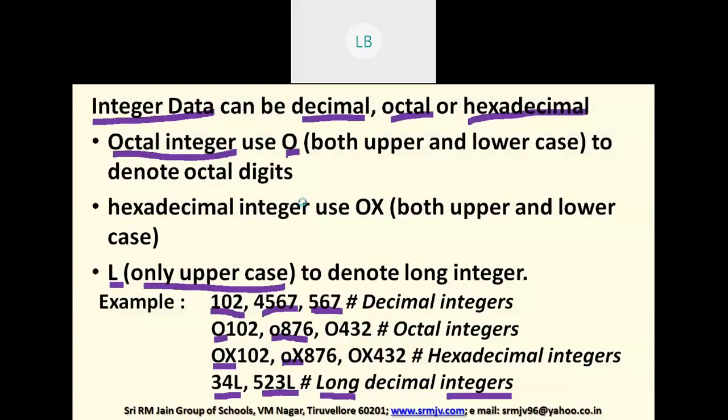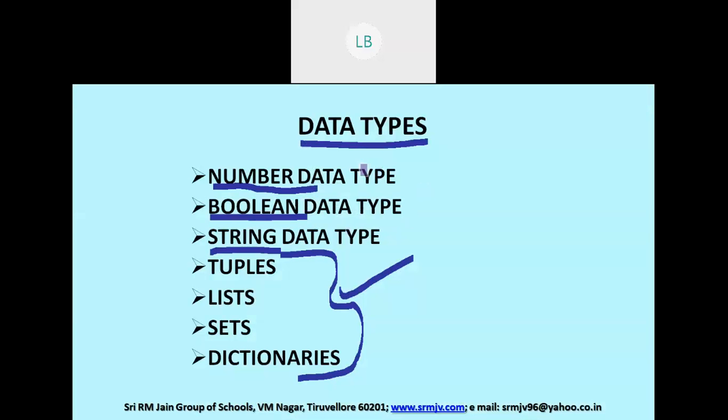So, these are the data types you have. Number data type, Boolean and string. Tuples, lists, sets and dictionaries will be dealt later. We'll see in the next class, children.